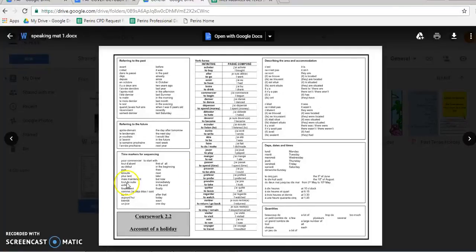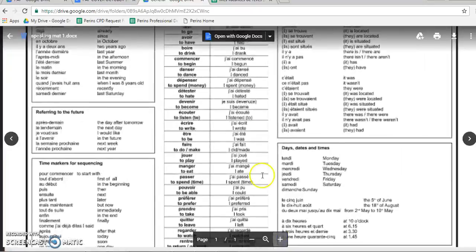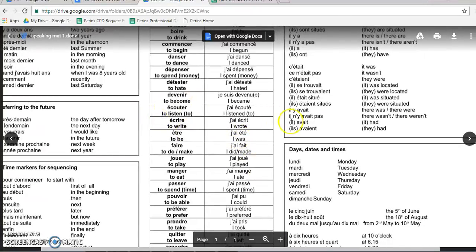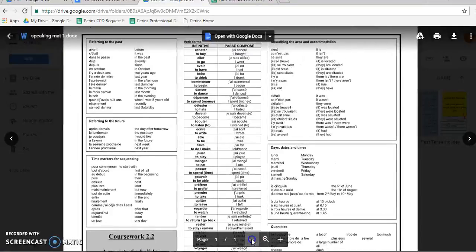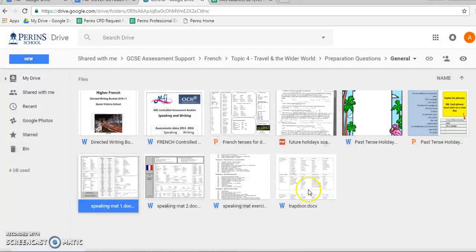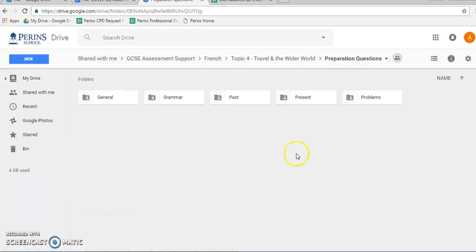We've got speaking mats in here. These are things where if you make it a little bit bigger, can we do that there? So if we make it a little bit bigger, it's got lots of examples of things that you might use in your work. Come back out of there, and I think that's probably about it for now. So I'll leave it there.